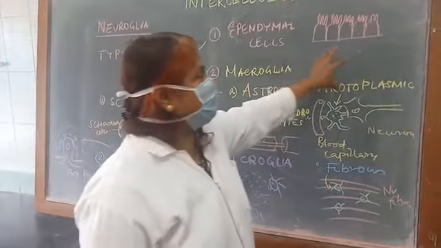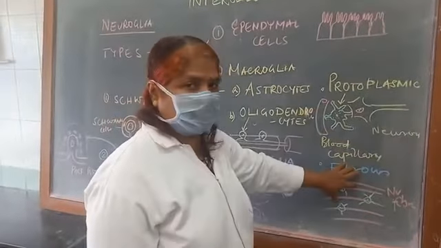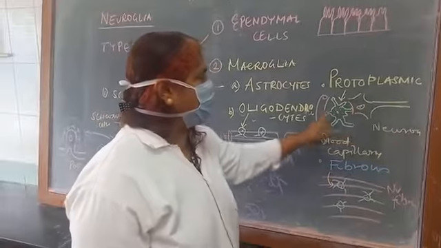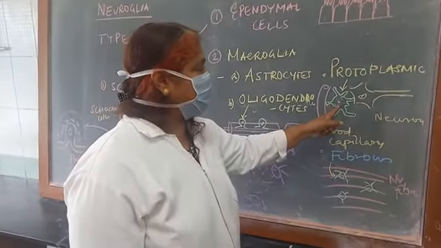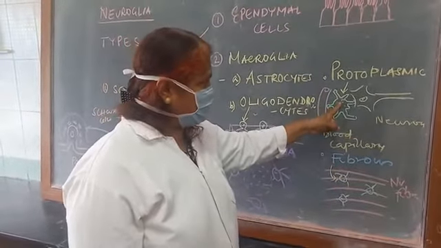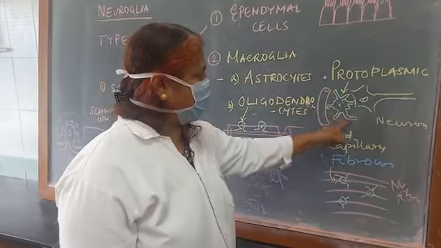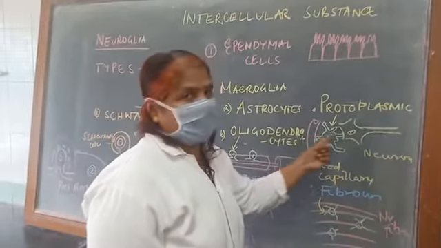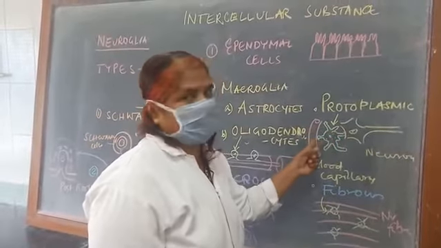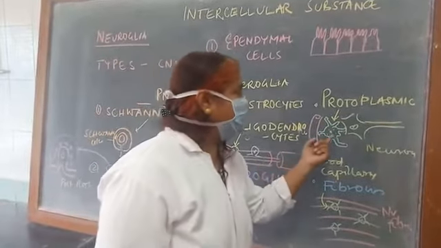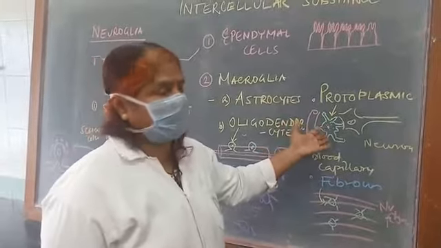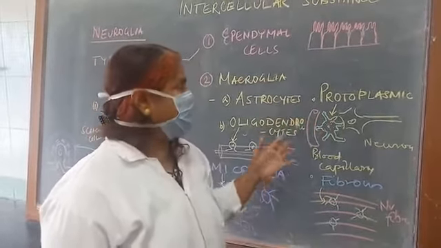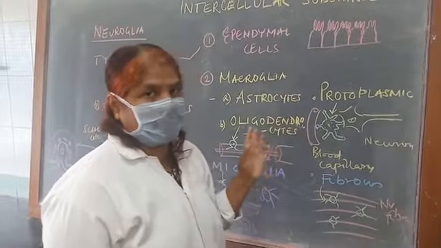Astrocytes are again of two types, protoplasmic astrocytes and fibrous astrocytes. The protoplasmic astrocytes are present in between the neuron and the capillaries, having ends called end feet, and they connect the capillaries to the neuron cell membrane. So they pass nutrients to the neurons from the capillaries. Many times they may also prevent the intrusion of toxic drugs from the capillaries to the neurons, so they safeguard the neurons from any injury.